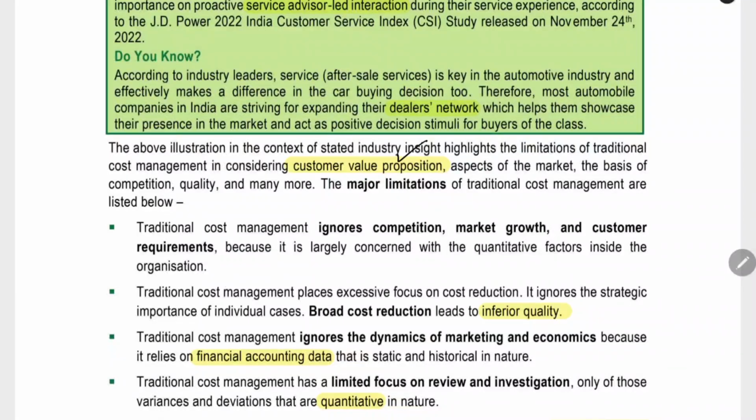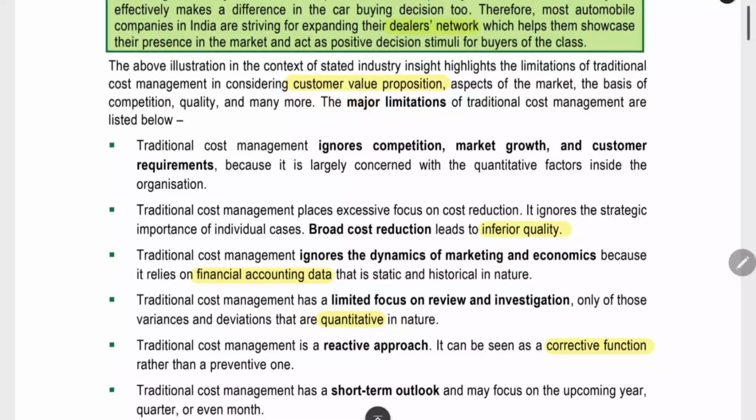The main thing is the customer value proposition. What value you are giving to the customer is very important. Traditional cost management will ignore competition, market growth, and customer requirements. The main thing they will see is that we have to reduce the cost and increase the profit. We should do what we are capable of doing, within that itself. They will not think about the customer part itself.